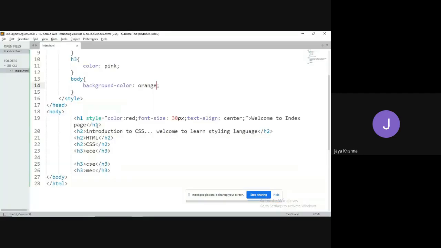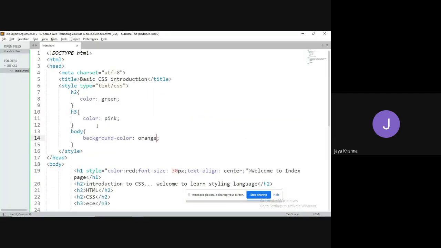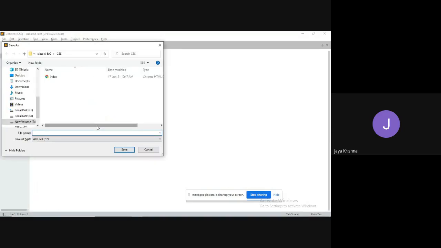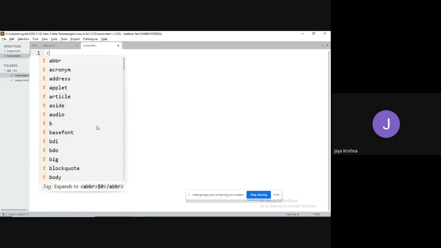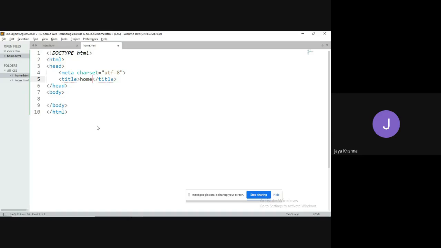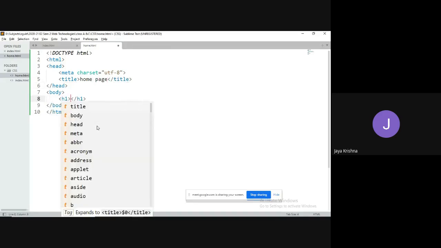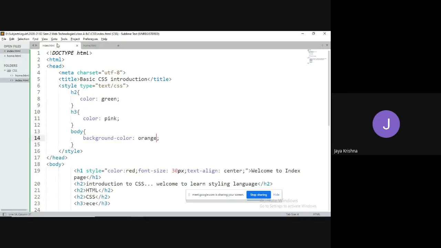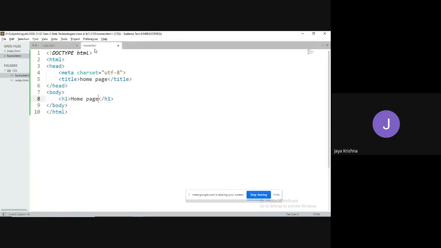Now the question is, when we go for external styles, for example, I have a new file. I'm going to save it with home.html. This is home page. I have taken one h1 tag, home page. So what have I written here? Okay, welcome to home page.